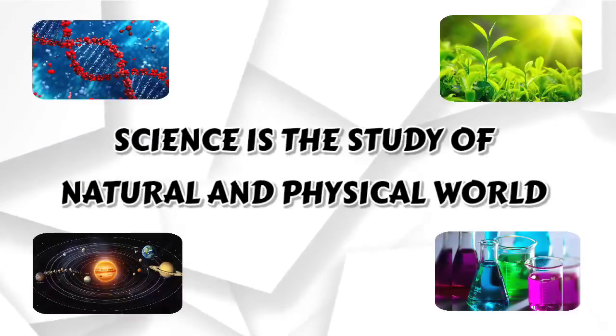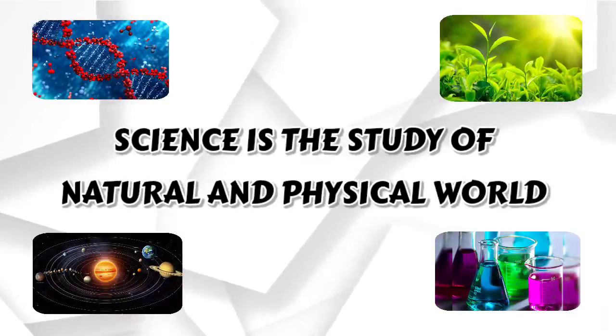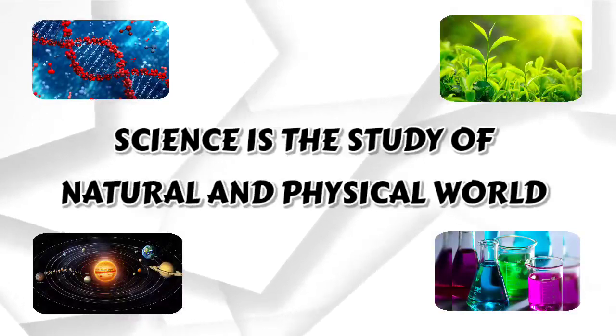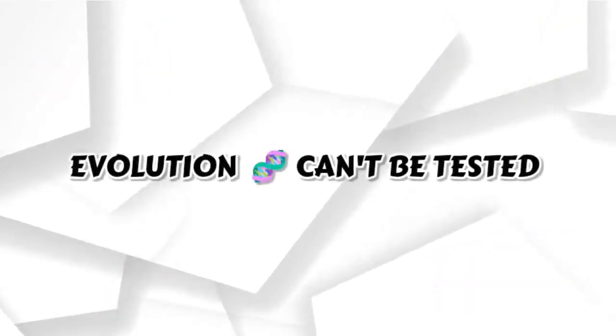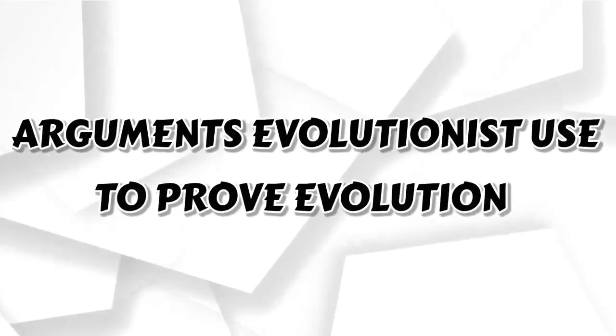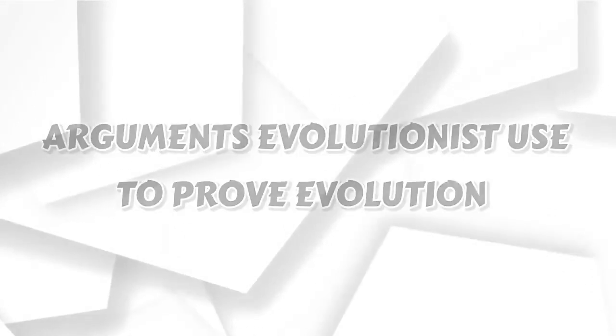But is it really the case? Science means knowledge. Science is the study of the natural and physical world using observations and testing. But evolution can't be tested or observed. Let us look at the arguments evolutionists use to prove evolution.